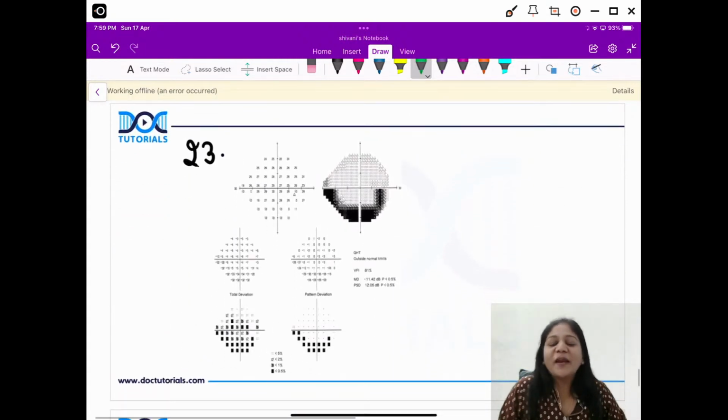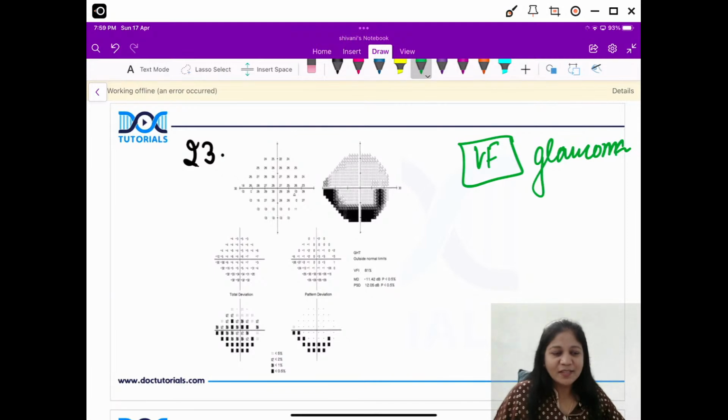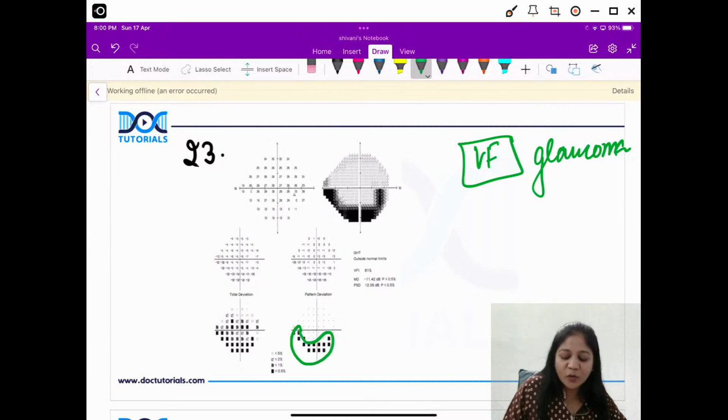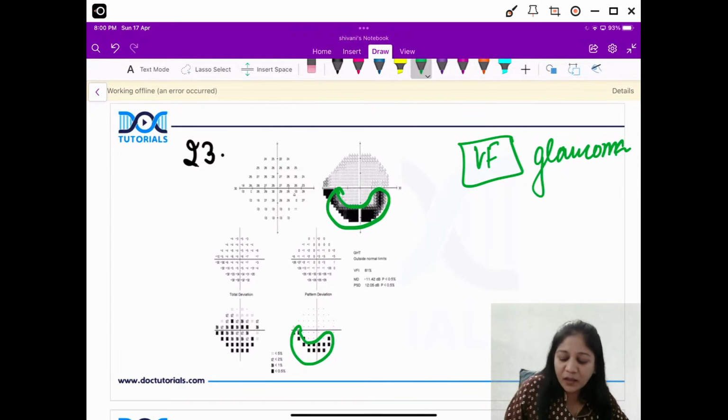Now here comes the 23rd image. Can I ask you what is the spot diagnosis here? So this is a picture of visual field again, but this is something from glaucoma. Any diagnosis here, friends? Very, very good. So this is your inferior arcuate scotoma. Look at this picture, friends. Isn't it? There's a defect, this extra black area, inferior arcuate scotoma.